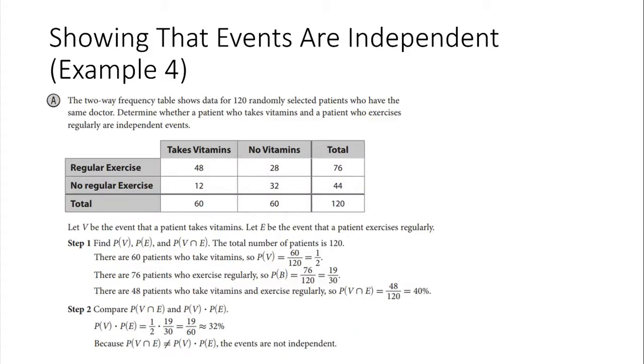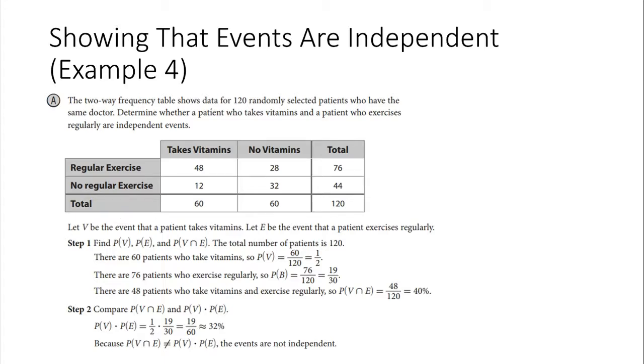All right, example 4, showing that the events are independent. So more examples, the more the merrier, I say. Can never have enough. A two-way frequency table. So we got 120 randomly selected patients. Take vitamins, no vitamins, regular exercise, no exercise.